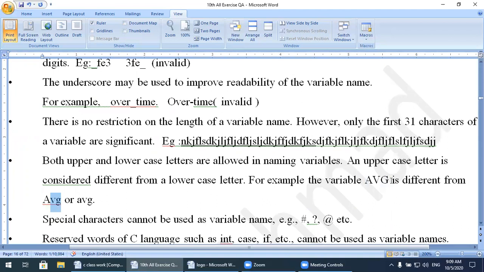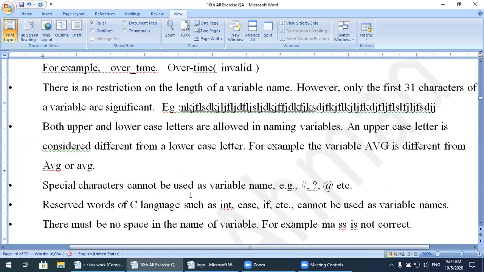Over here, all three characters are uppercase. So they are different variables, and avg in small letters is also a different one. So these are three different kinds of variables.